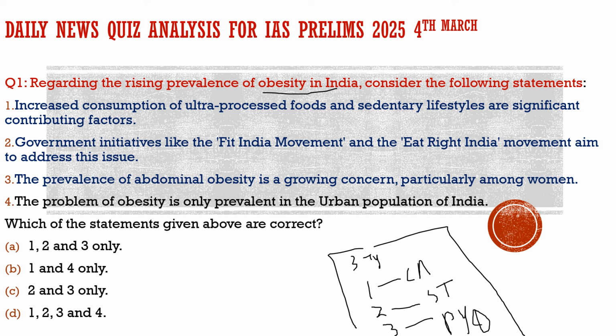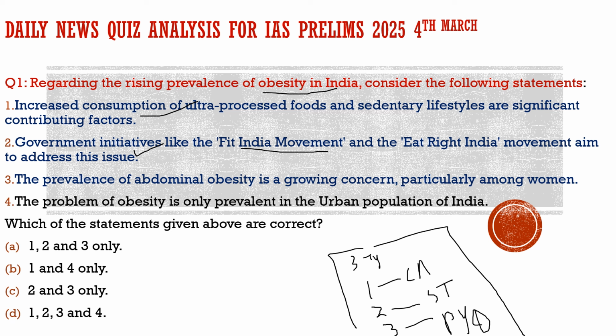Here the question says, regarding the rising prevalence of obesity in India, consider the following statements. First statement: increased consumption of ultra processed foods and sedentary lifestyles are significant contributing factors. 100% correct. The sedentary lifestyle and ultra processed foods are the major contributors to obesity in India. So the first statement is 100% correct. Second statement: government initiatives like the Fit India Movement and the Eat Right Movement aim to address this issue. 100% correct. Nothing wrong with the statement.